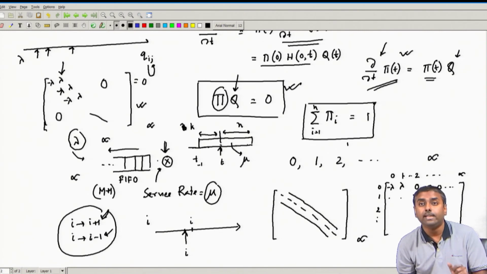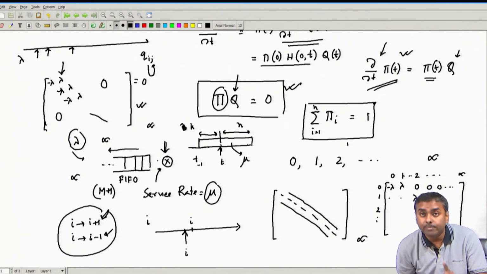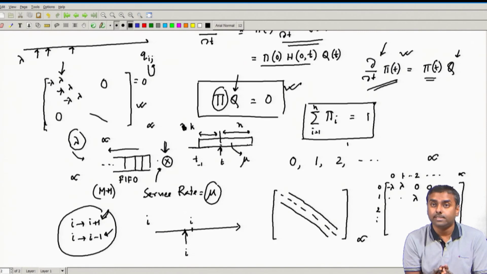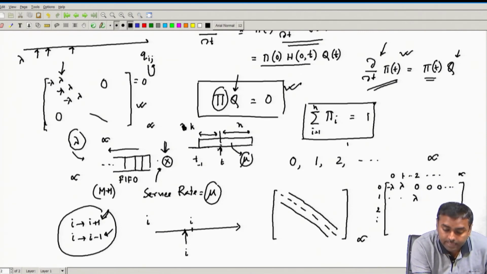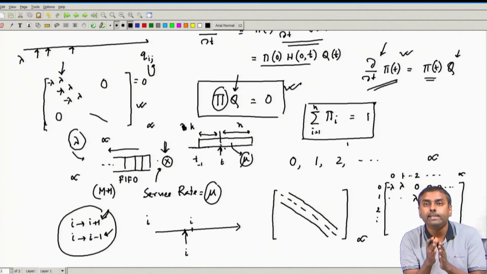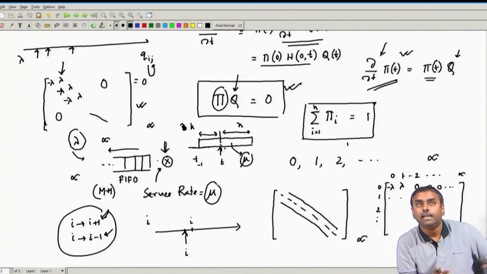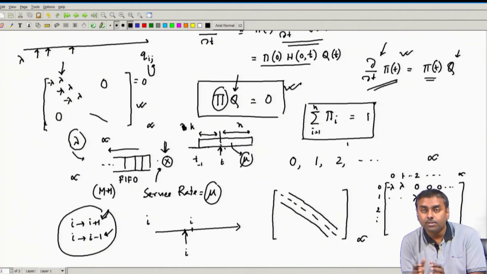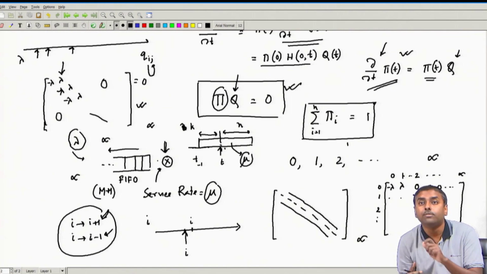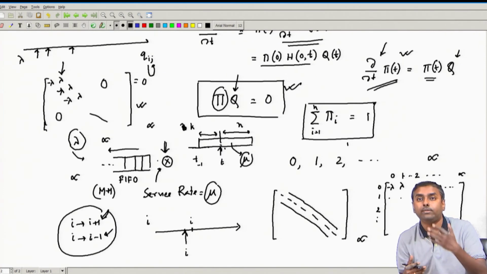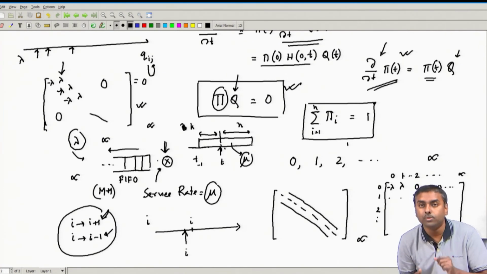Because of the exponential distribution, whenever he arrives, it does not matter where he intercepts the packet. The residual time, the rest of the time, he can forget about the past and again infer that the residual time will still have a service rate mu. So the rate at which the customer will be departing is mu only.